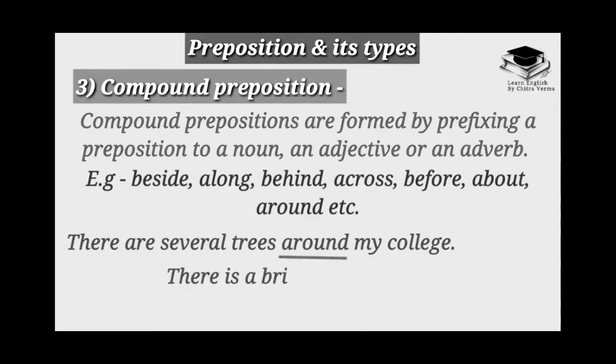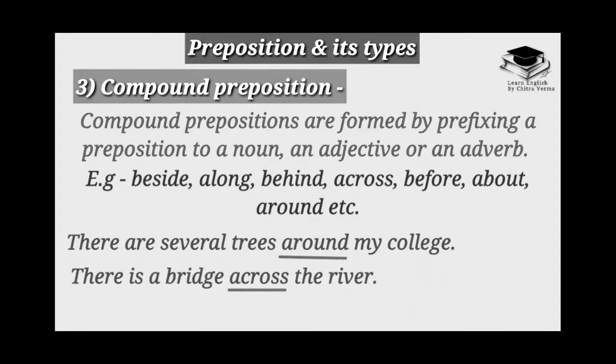My college is a noun and around is a compound preposition. There is a bridge across the river. River is a noun and the word across used before it is a compound preposition. The house is beyond the hill.